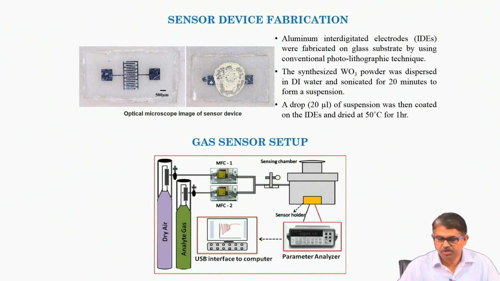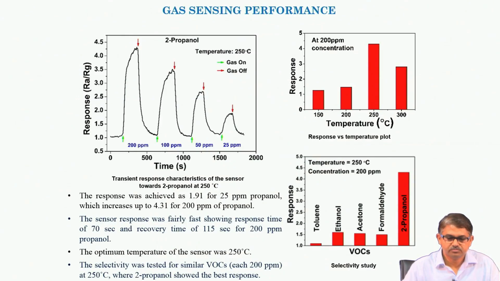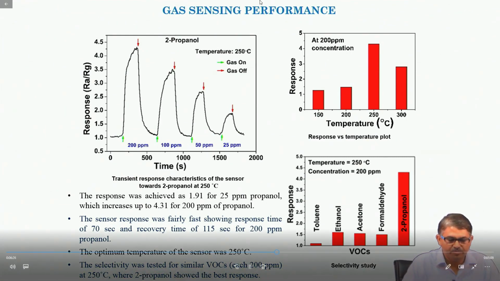So, this is basically our sensor setup. Now, I would like to show you some results in the case of 2-propanol. We have found that the optimum performance of the sensor is obtained around 250 degrees centigrade, so all the characterization was done at 250 degrees centigrade. We have used 4 concentrations of 2-propanol: 25 ppm, 50 ppm, 100 ppm and 200 ppm.